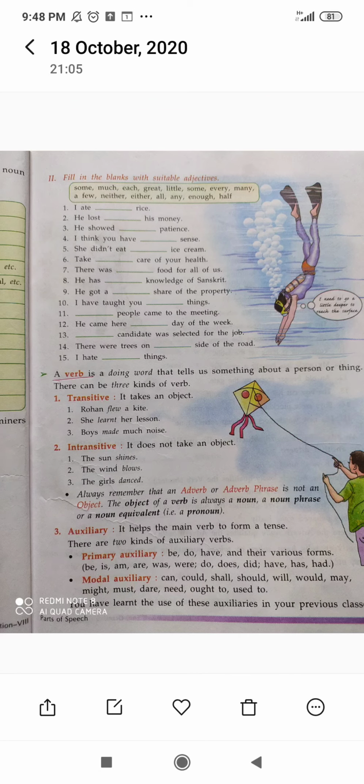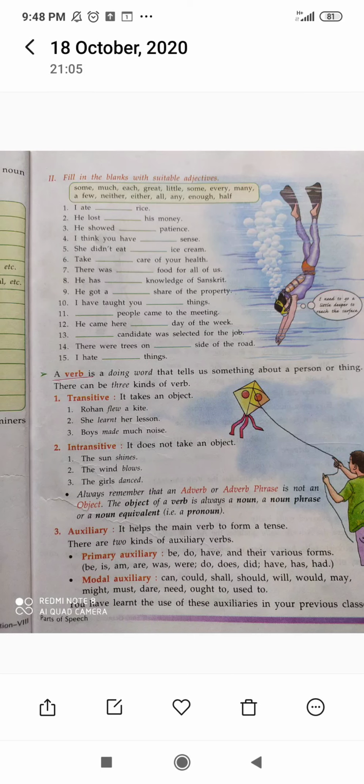All is suitable here. Now he showed great patience. I think you have little sense. In this way you have to fill all the blanks and check your answers in the answer key, which is given in the last pages of the book.